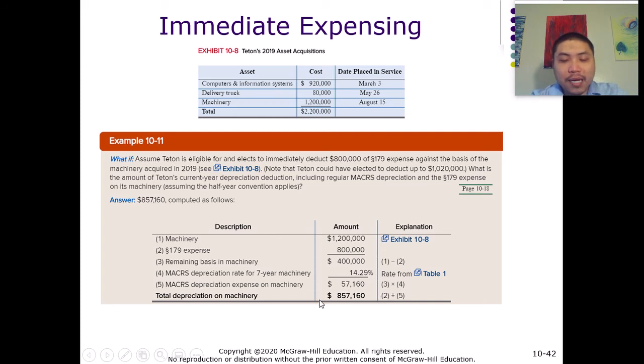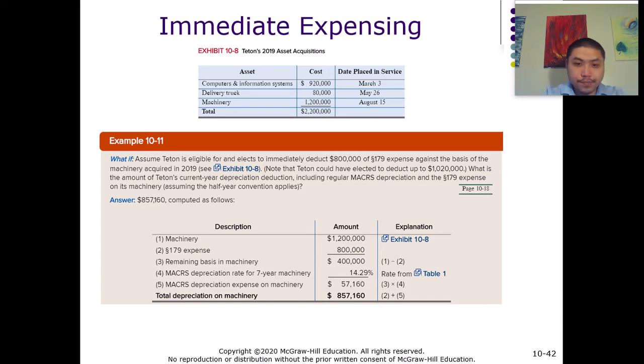And then we have to add back the $800,000 that was already deducted from the basis. That's going to be our total depreciation on the machinery, because we can expense this piece of the leftover depreciation, plus the immediate expense of $800,000. So we add those two together, and that gives $857,160.